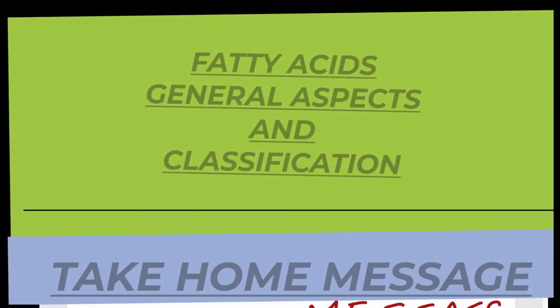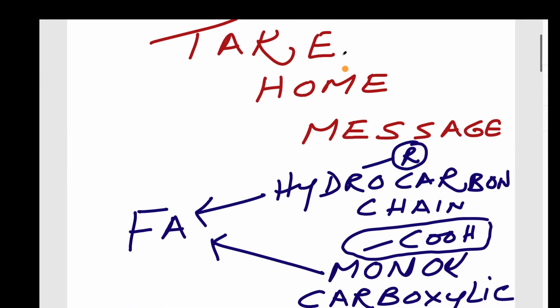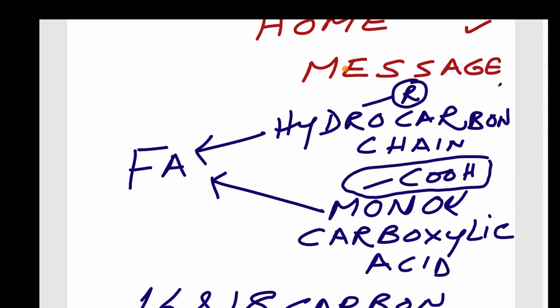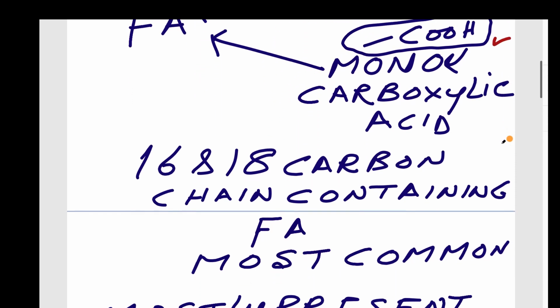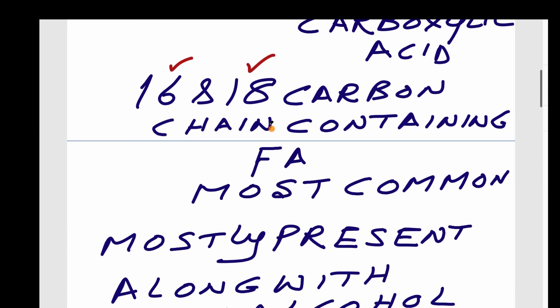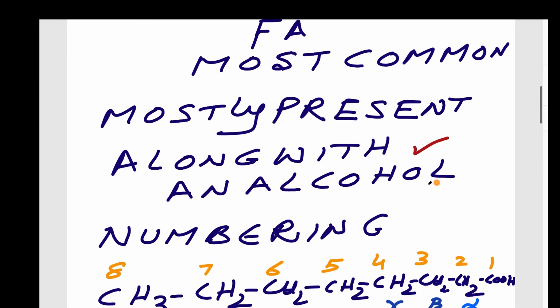In this session, we have discussed fatty acids, definition and classification. The take-home message is that fatty acids contain a hydrocarbon chain that is represented by R and a single carboxyl group. Mostly 16 and 18 carbon chain fatty acids are the most common. They are mostly present along with an alcohol, either glycerol or any other alcohol.